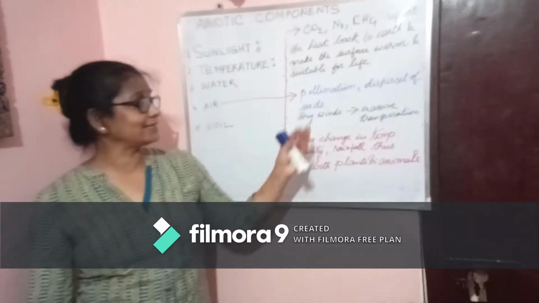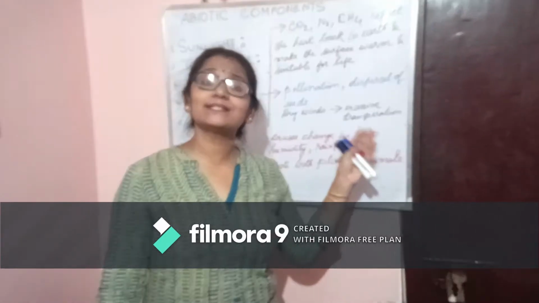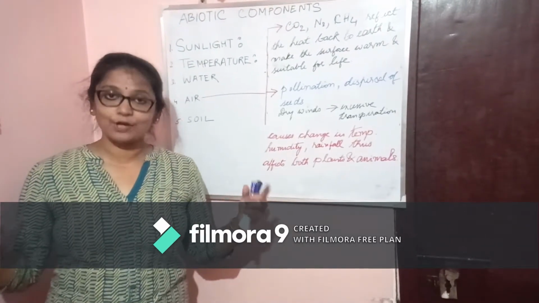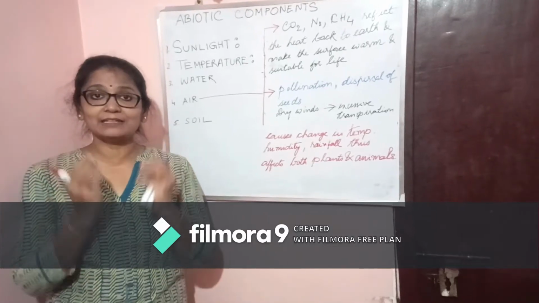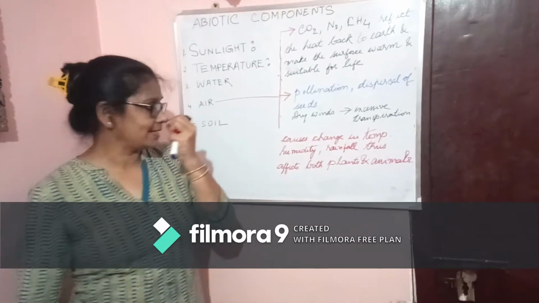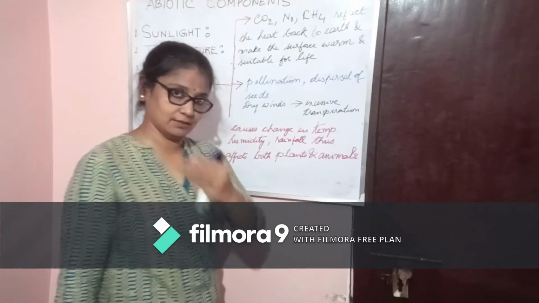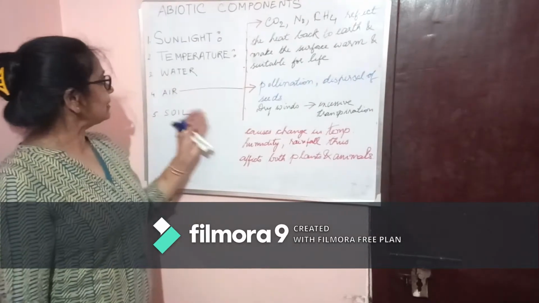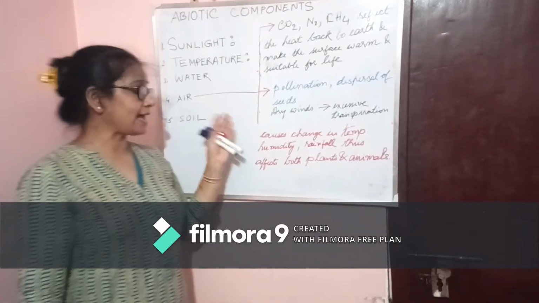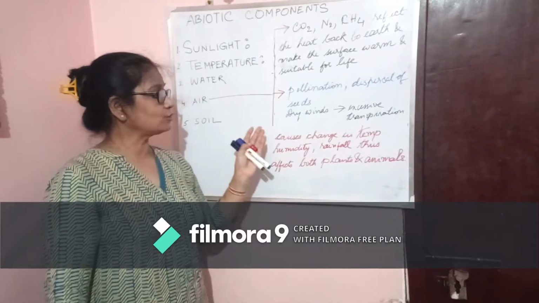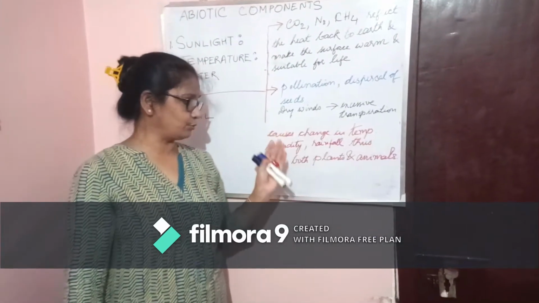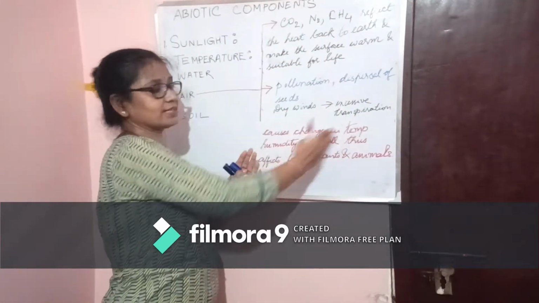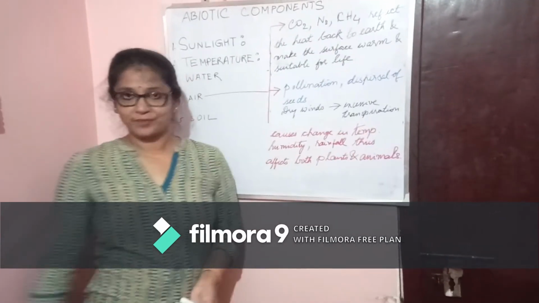means less humidity, then how do they affect? Then there will be excessive transpiration. Now what is excessive transpiration? Transpiration is the loss of water from the surface of the leaf, which will cause the plant to dry and ultimately the plant will die. So if there is too much transpiration in the plant, what did I tell you the name? Wilting. Very good. So ultimately, how is air influencing? It causes change in the temperature, humidity, rainfall, thus affects both plants and animals. So this we have summarized in these points, right?